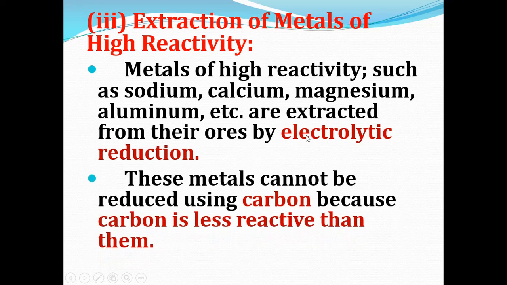These metals cannot be reduced by using reducing agents such as carbon, because carbon is less reactive than these highly reactive metals. So we use electrolytic reduction for the metals of high reactivity.